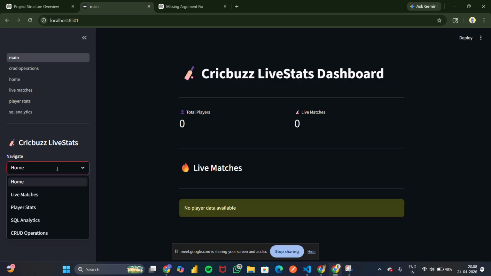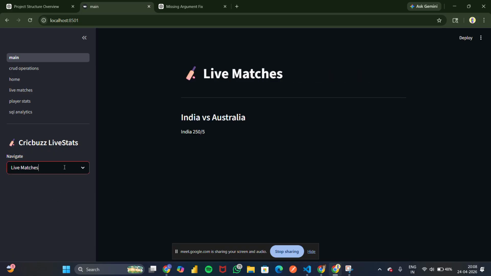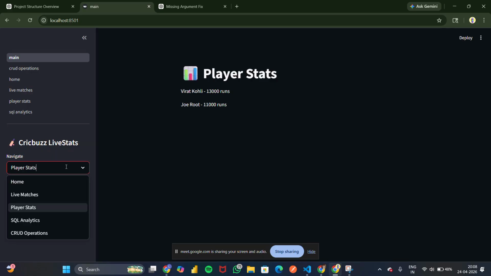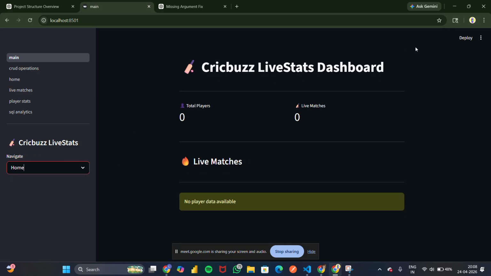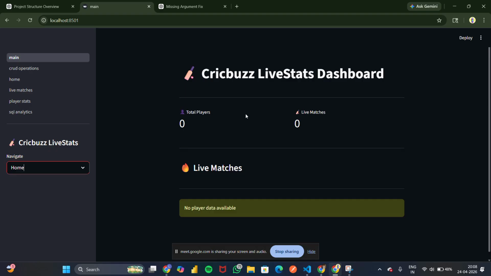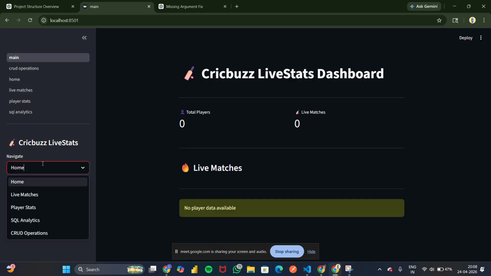the complete structure I have developed here. The live matches, player stats, and CRUD operations. You can update every player here. And in the home screen, you can see the number of players, which I have updated there in the CRUD operations.